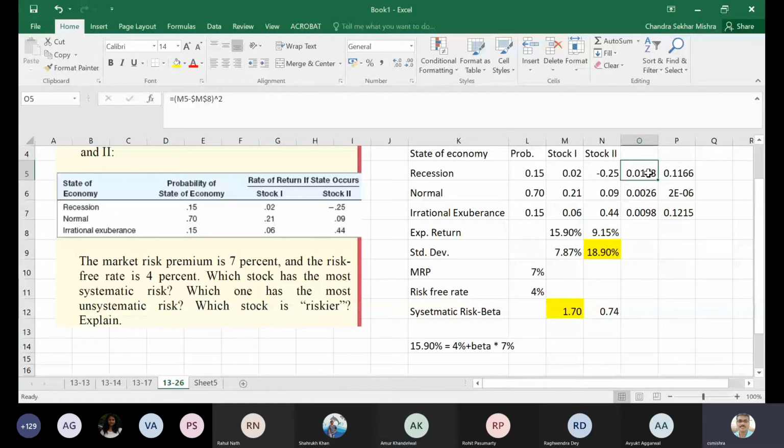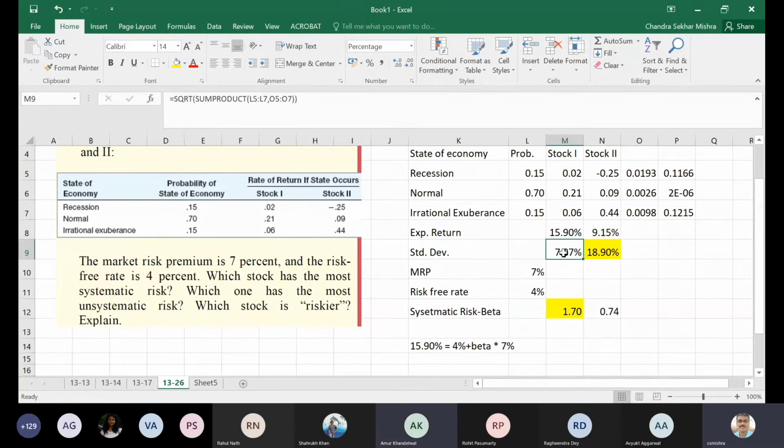M5 is the variable observation and M8 is your mean. So observation minus mean to the power 2. Then we took the standard deviation, and then multiplied with the respective probability, that gives you some product. You did that. We took the sum product to the square root.